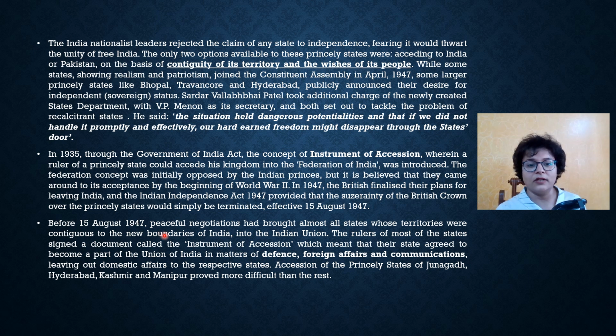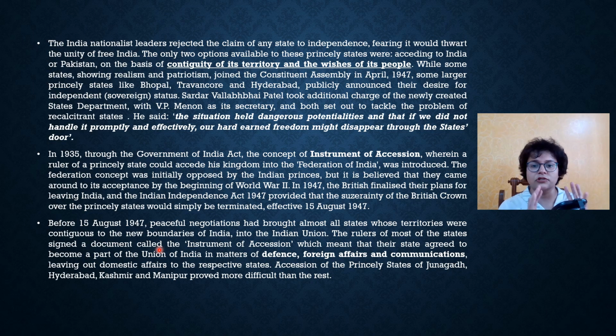So before 15 August 1947, peaceful negotiations had brought almost all the states whose territories were contiguous to the new boundaries of India into the Indian Union. The rulers of most of the states signed a document which I just talked about, which is the Instrument of Accession, which meant that their state agreed to become a part of the Indian Union in matters of defense, foreign affairs, and communication.